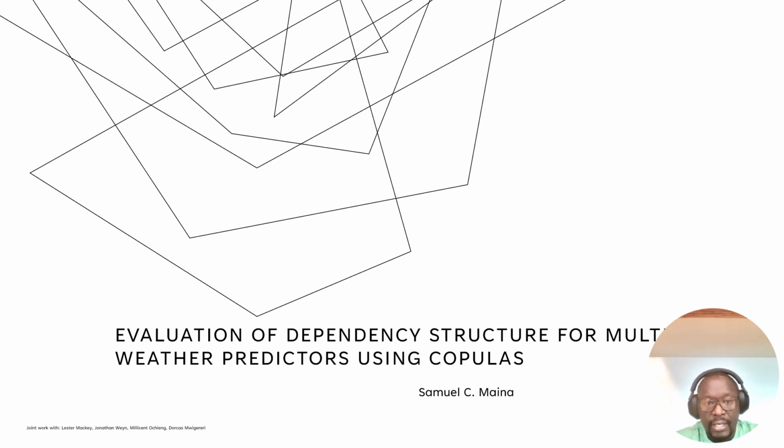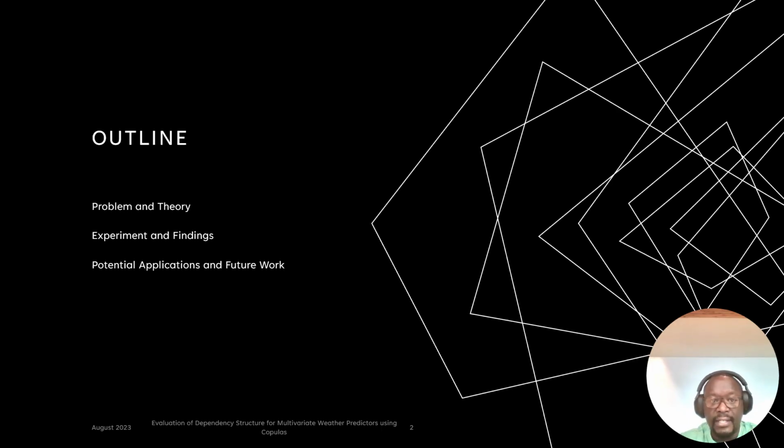So we're going to be going through some of our findings on this particular topic of evaluation of dependency structure for multivariate weather predictors using Copulas. And the outline of my presentation is going to be as follows. First of all, I'll introduce the problem we're trying to address, and then introduce the theory of Copulas that we'll use in this particular work.